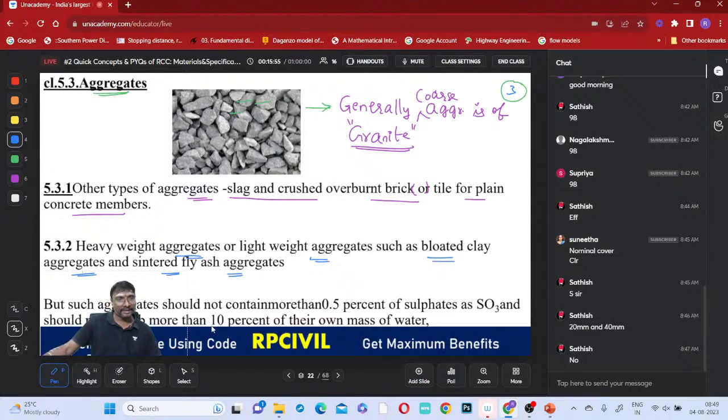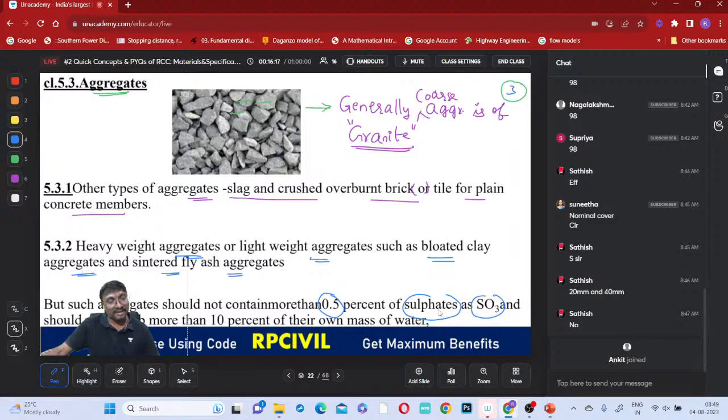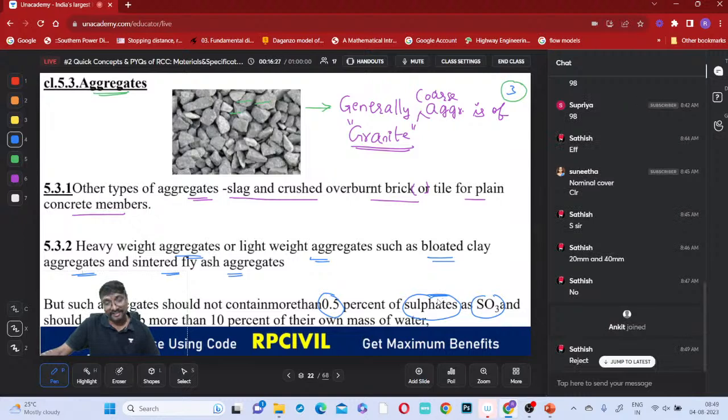Whenever these aggregates are made up of clay and fly ash, they should not contain more than 0.5% of sulfates as SO3. If more than 0.5% sulfates are present, will that aggregate be allowed or rejected? Tell me. That aggregate will be rejected, right?